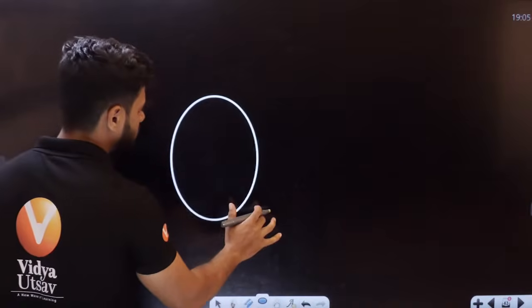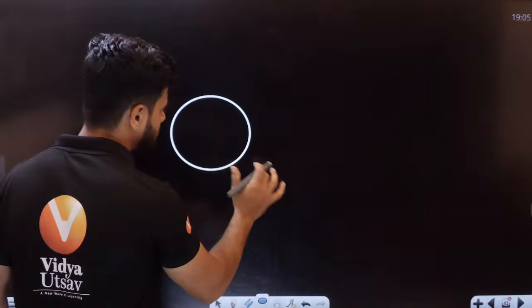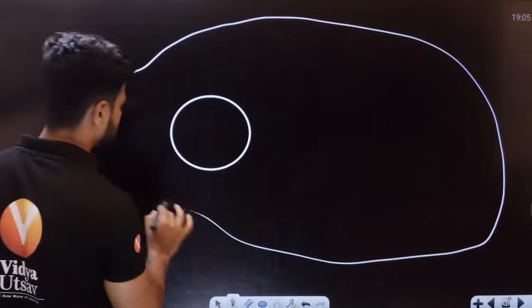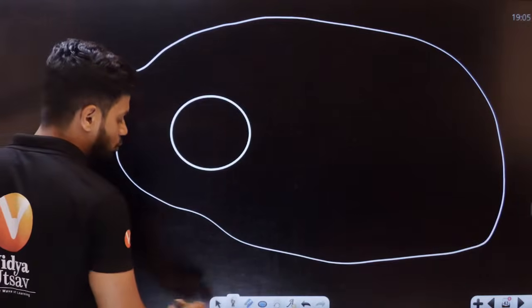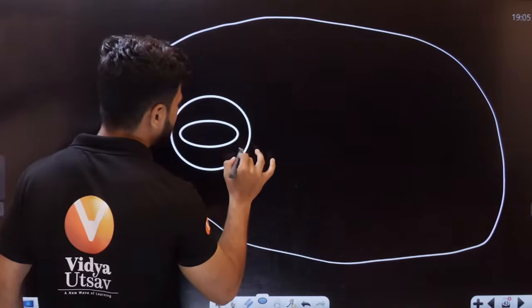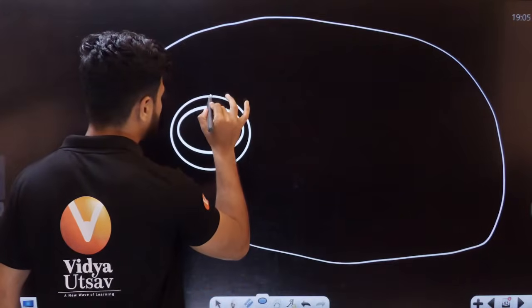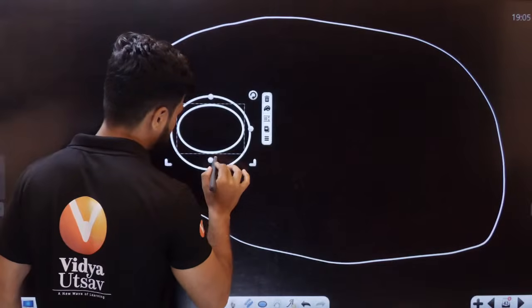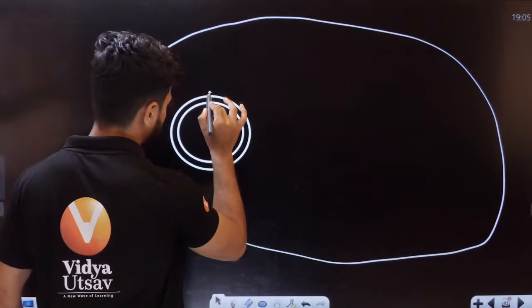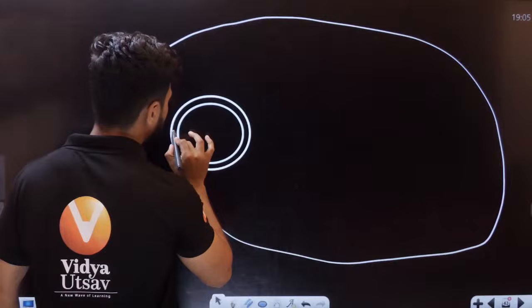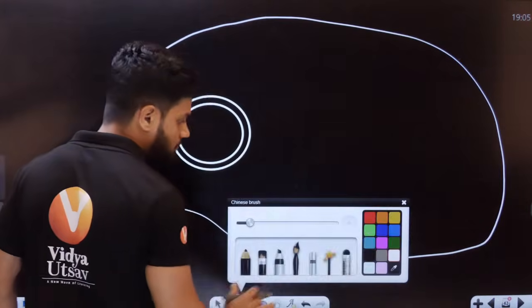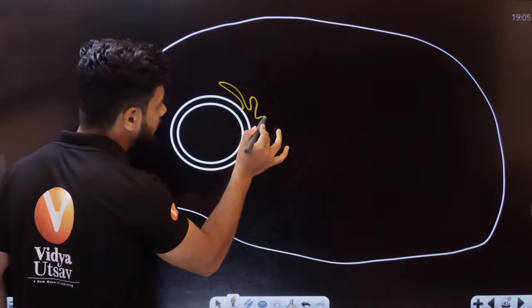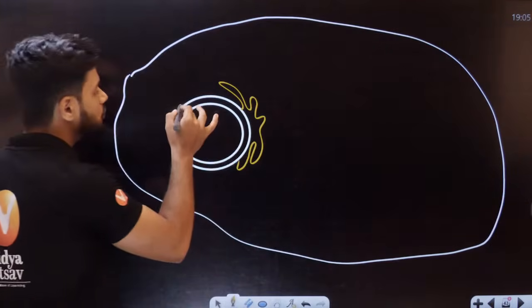Now, students, this is a nucleus, let's say, and this is an entire cell. Here we have the nucleus. The nucleus has two membranes. Now students, from this outer membrane, what do we get? Anyone? From this outer membrane, we get the ER. Here we get the ER.